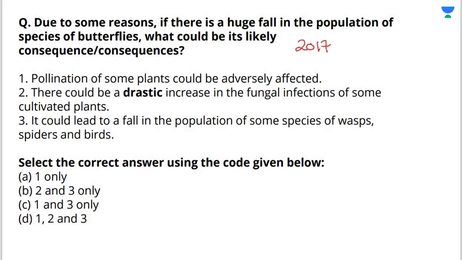This question came in 2017 prelims. ये question 2017 के prelims में आया था. You have to select the correct answer using the code given below. Correct answer आपको identify करना है. You have 5 seconds time for that.